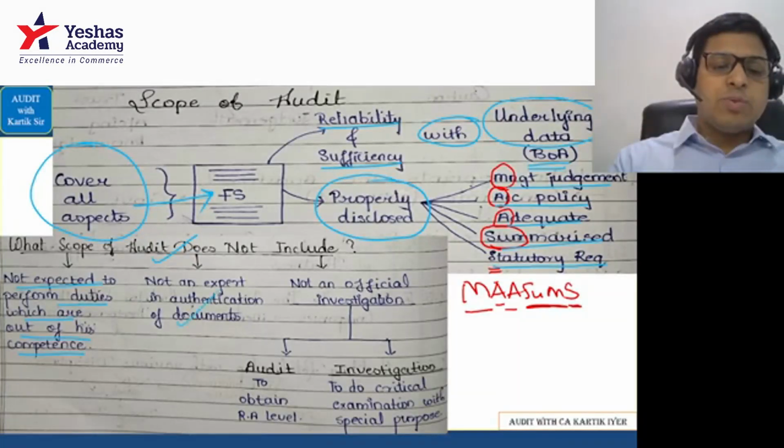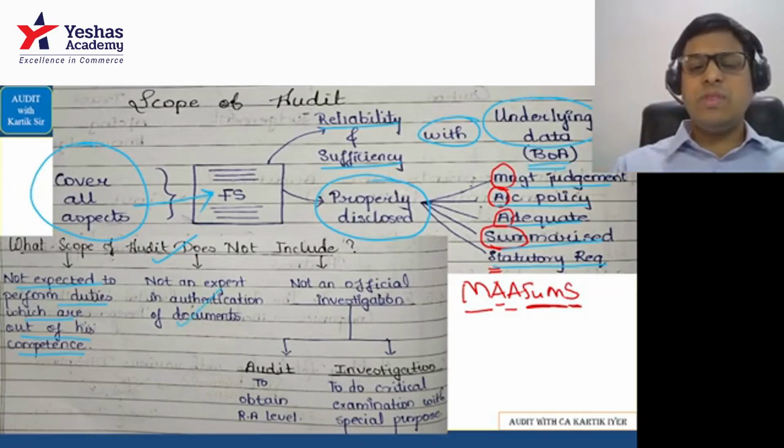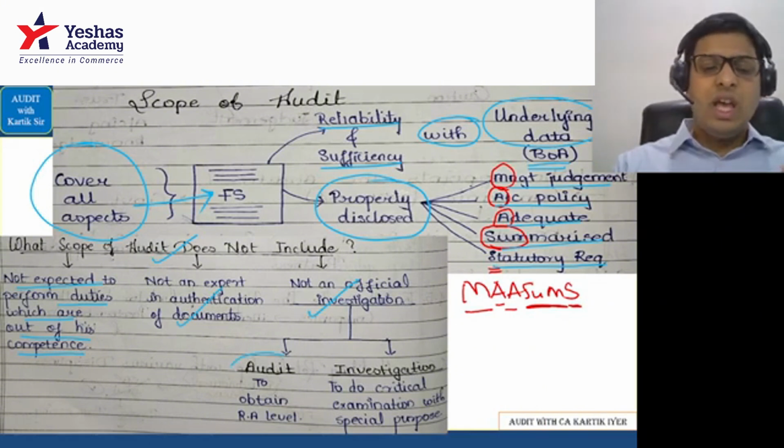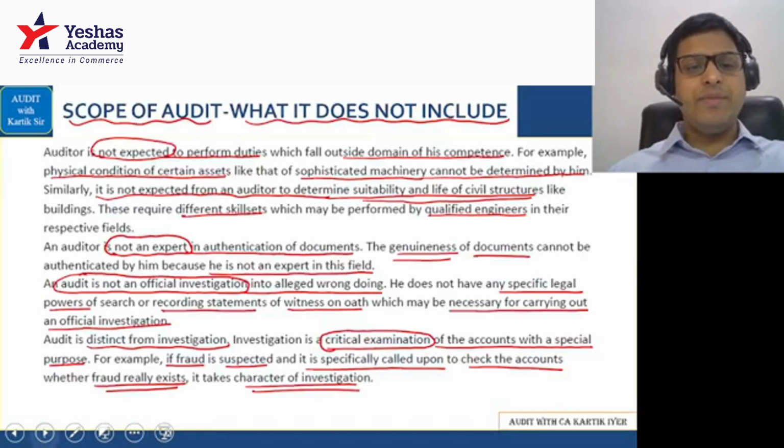The auditor is not an expert in authentication of documents. He will not know which documents are original, which documents are fake. Auditing is not an official investigation. In auditing, your main aim is to obtain reasonable assurance level, whereas in investigation, your main aim is to do critical examination with a special purpose. That is the main aim. Okay. Let's go further. Very simple area.